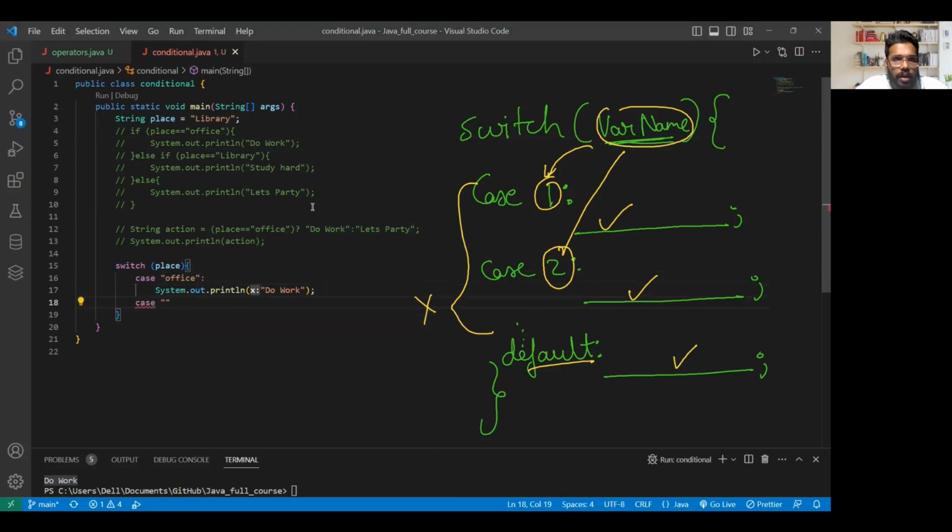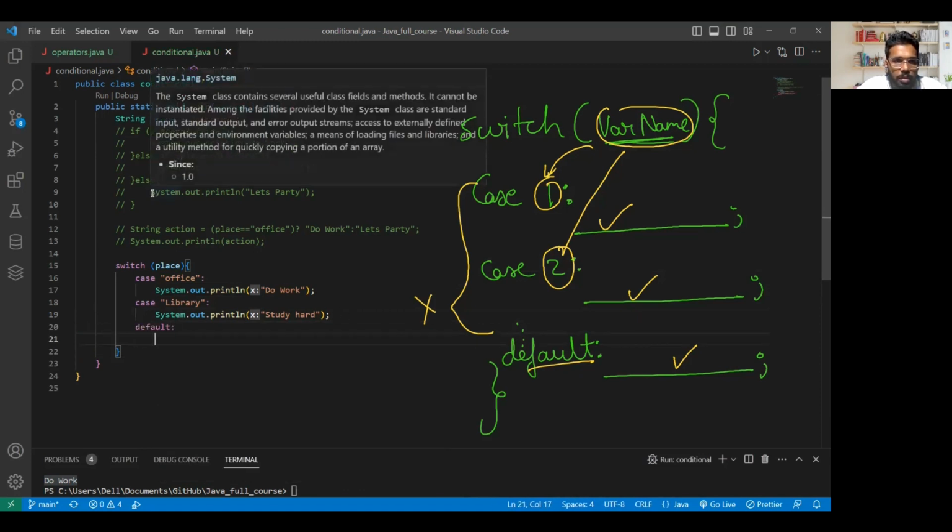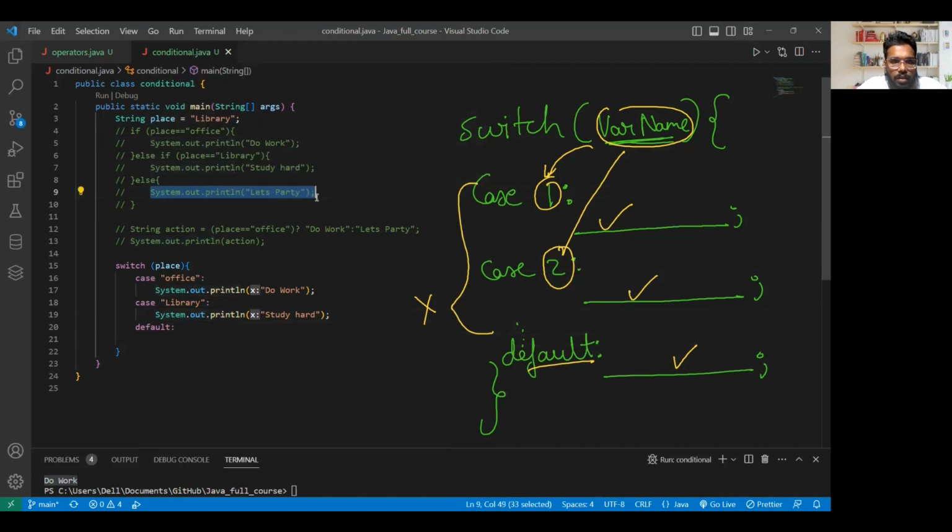Now, what will be my case two? Case two is nothing but library. So for library, I can give it here library, end it with a colon, and here I can say sout, study hard. I have copied it here directly. Or else, if both the cases are not satisfied, I'll say by default, what should be executed by default? This statement.